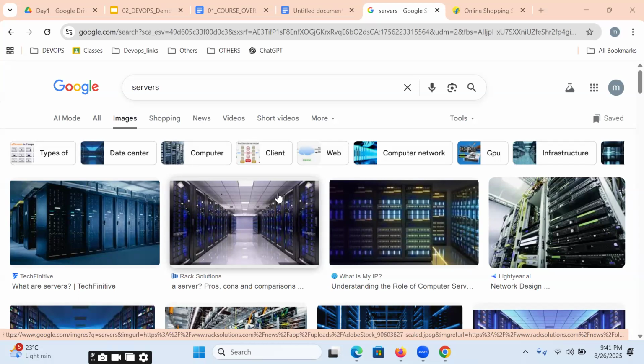These data centers are located in different geographical locations, like in Mumbai, Singapore, US. In so many places, these data centers are located.